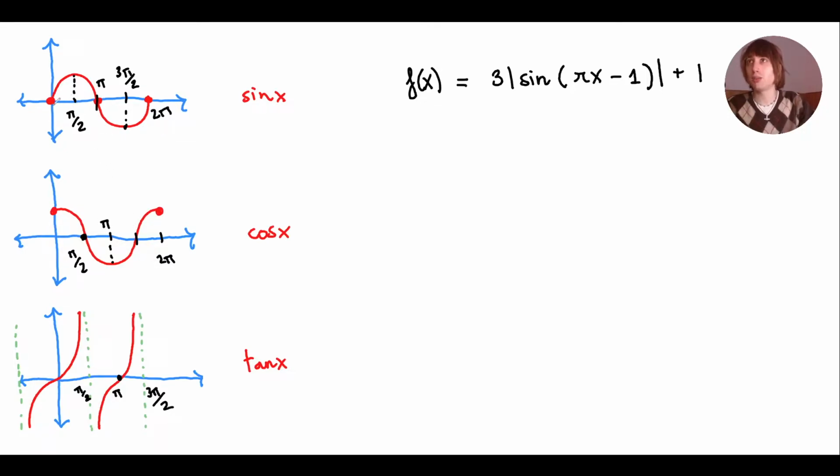Sine has a maximum when you input pi halves. Of course, it goes from 1 to minus 1. So it has a maximum when you input pi halves, minimum when you input 3pi halves. Cool. For cosine, you create a maximum when you input 0 and a minimum when you input pi.